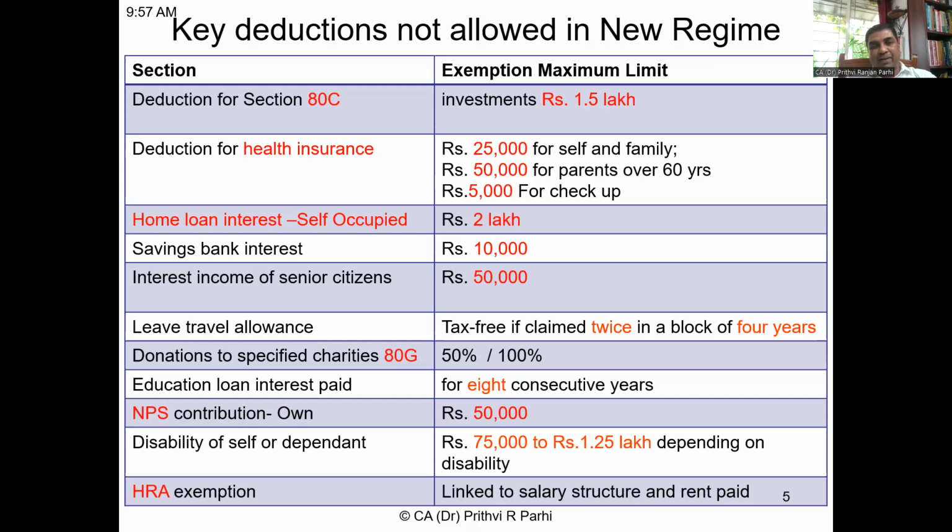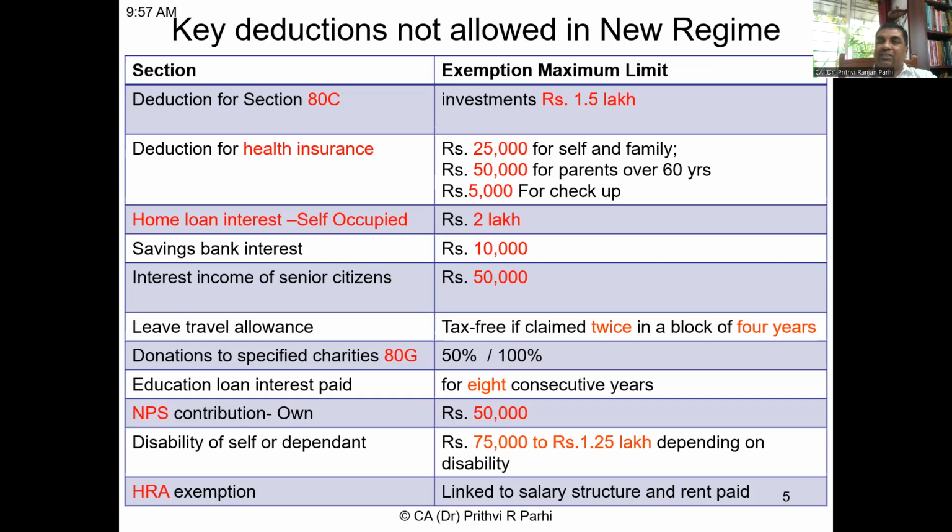Similarly, self-occupied home loan interest up to 2 lakh rupees is not allowed under the new scheme. Savings bank interest, that is section 80TTA: the taxpayer gets a deduction of up to 10,000 rupees. That is not allowed under the new scheme. One needs to be careful. Interest for senior citizens, section 80TTB, up to 50,000 rupees is allowed under the old scheme, not under the new scheme. Leave travel allowance twice in a block of 4 years is not allowed in the new scheme.